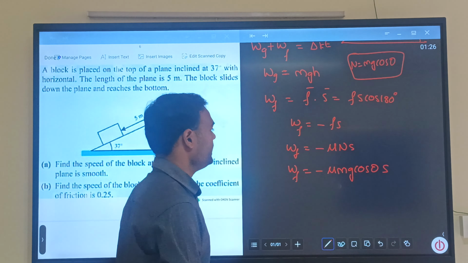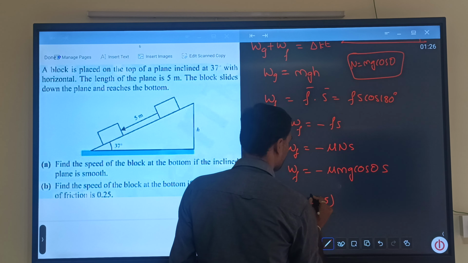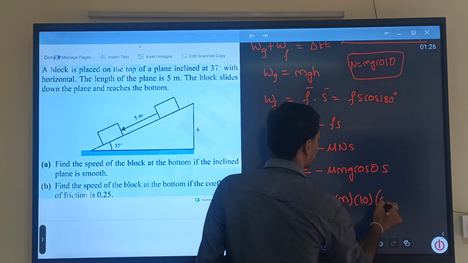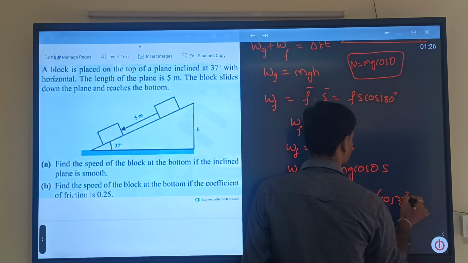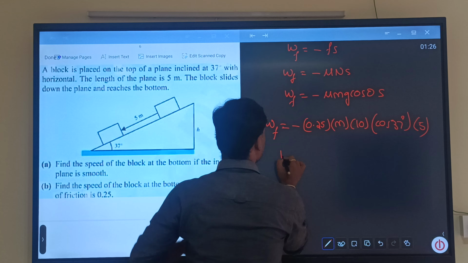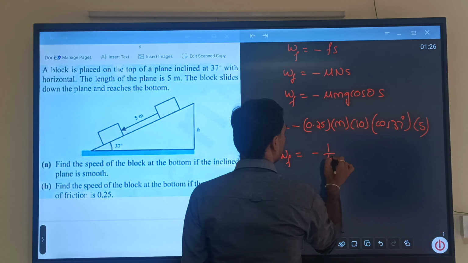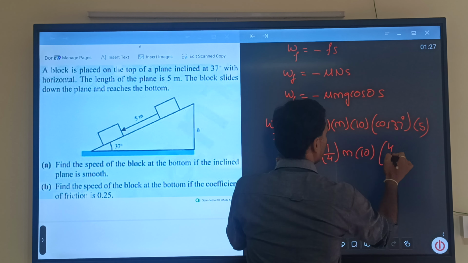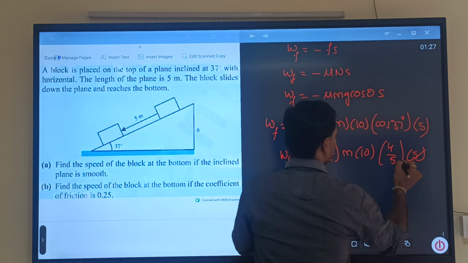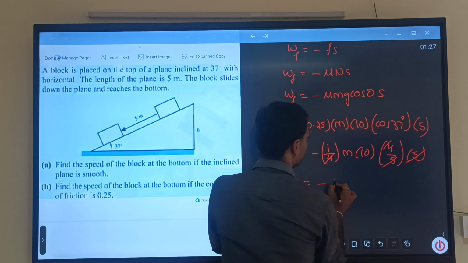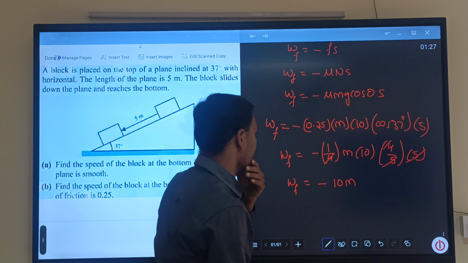Then work done by friction is minus mu, which is 0.25, m, g, cos 37 into displacement of the object, which is 5. So this is minus 1/4 m 10 into 4/5 into 5. These two will get cancelled, these two will get cancelled. Then work done by friction is equal to minus 10 m.